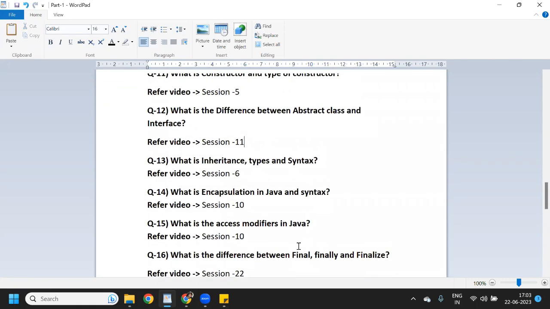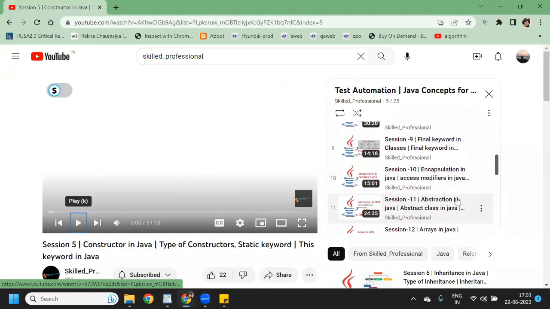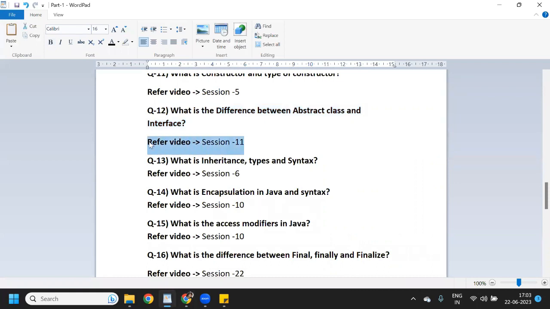And here mostly the interviewer asks, what is the difference between abstract class and interface? This is the most important question. I have explained it in session 11, abstract in Java, abstract class and interface. So you can refer to session 11.